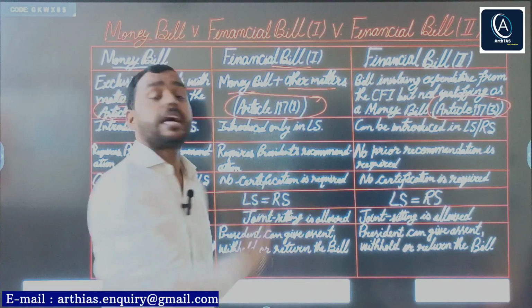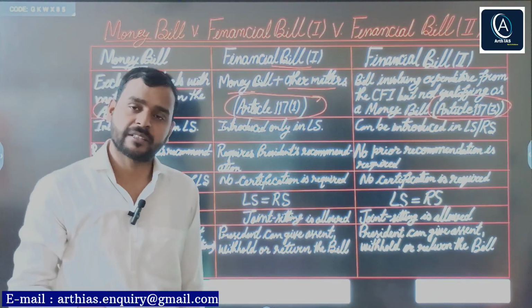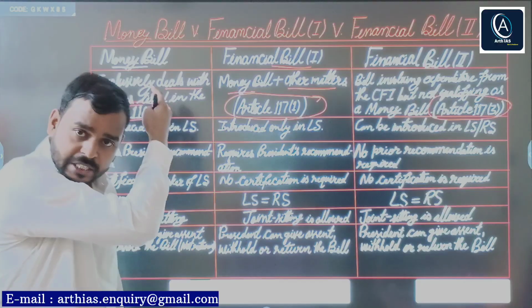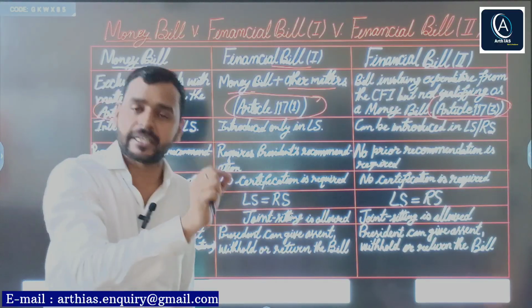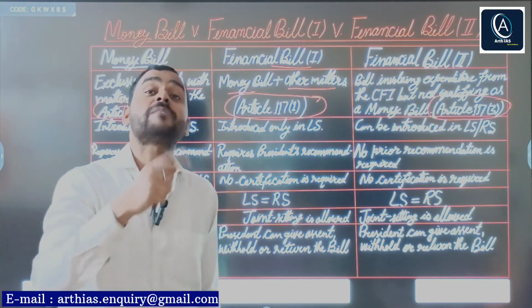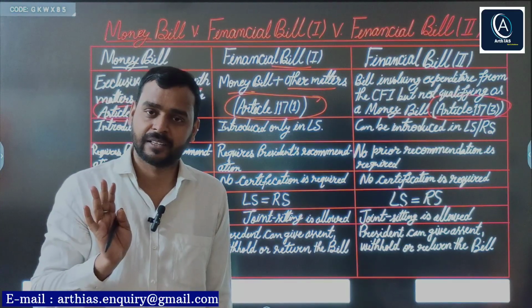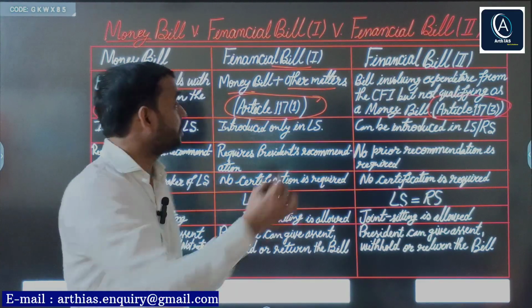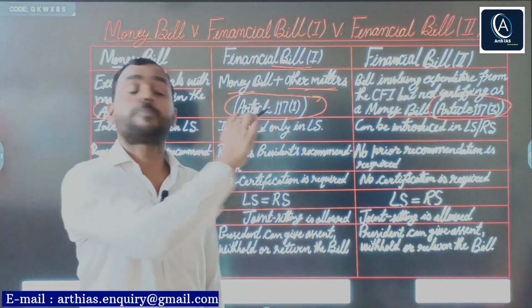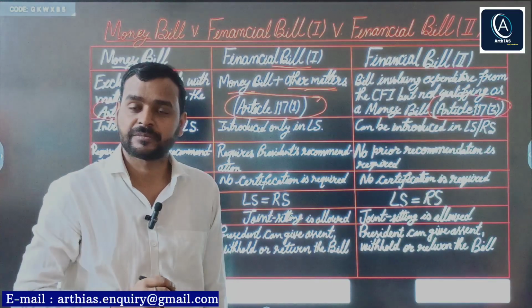Financial bill category 1, already I told you, it is what? Money bill plus any other matter. Any other matter means, beside all these 6 subclauses, if you add any matter to the money bill, it will become financial bill category 1 or category A. Simple, right? That's why I have written money bill plus other matters.